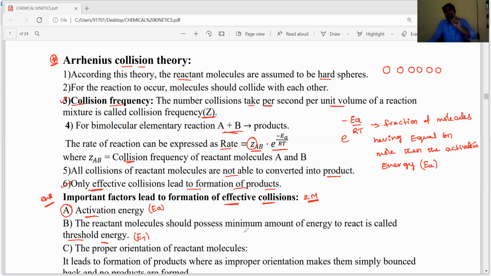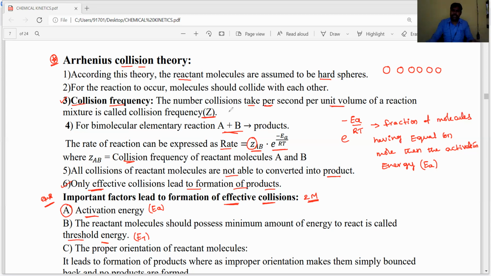Okay, dear students. So the main important factor is that the reactant molecules, after achieving activation energy and reaching the threshold energy state or transition energy state, must be in the proper orientation; then they lead to the formation of products.